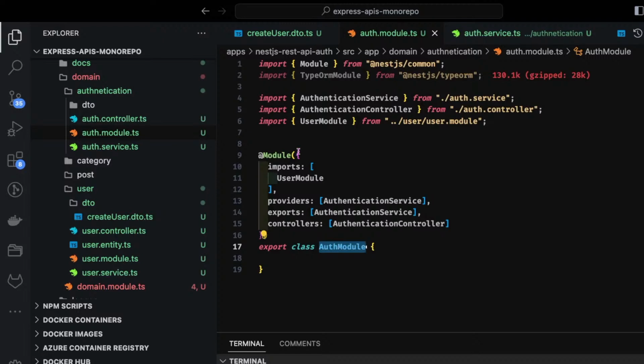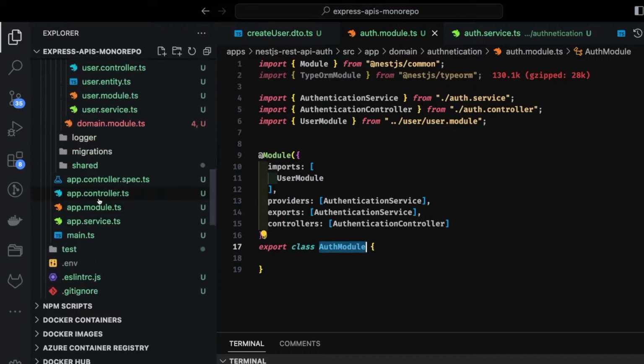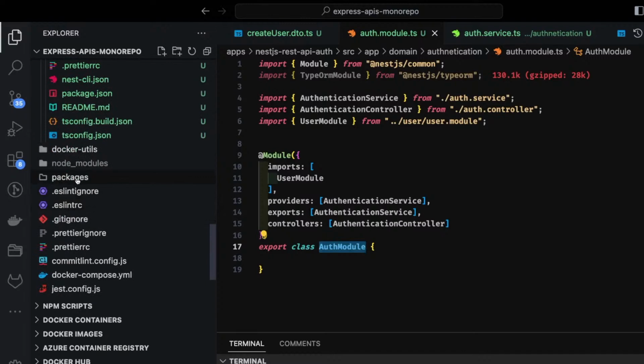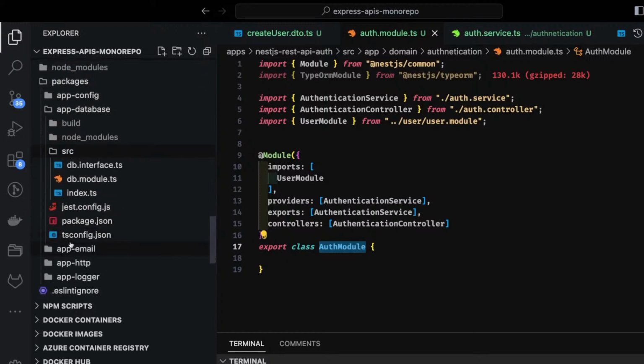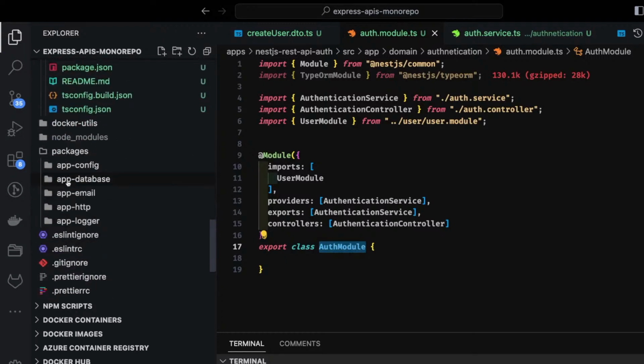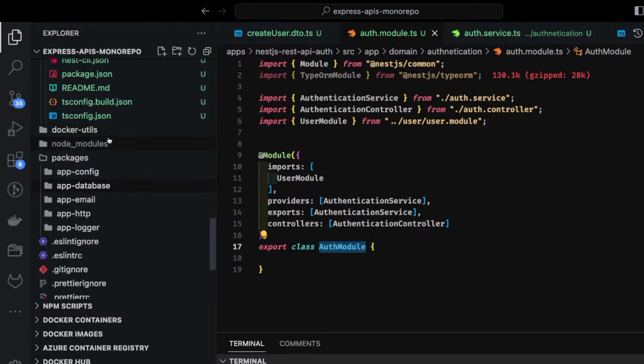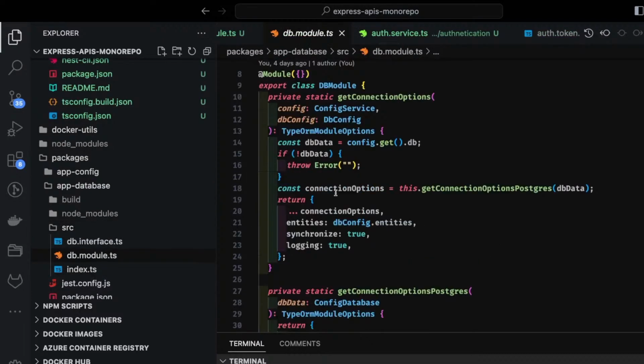So what is the next thing? How we are doing it? If you remember, we also created packages here, right? App logger, app config, or app database. We also created a database package. So those packages we are going to use in this application. Because how we are doing, we are not using TypeORM module dot as async, right? All these things are happening in this database module. If you remember, this is how we have created a database module in the last video.